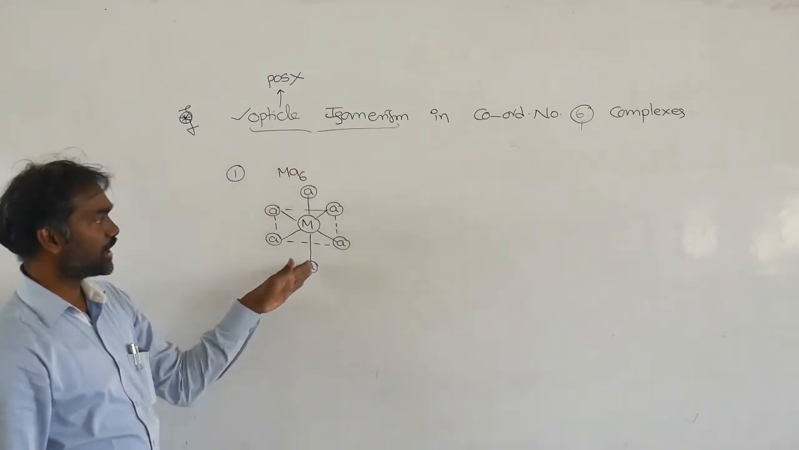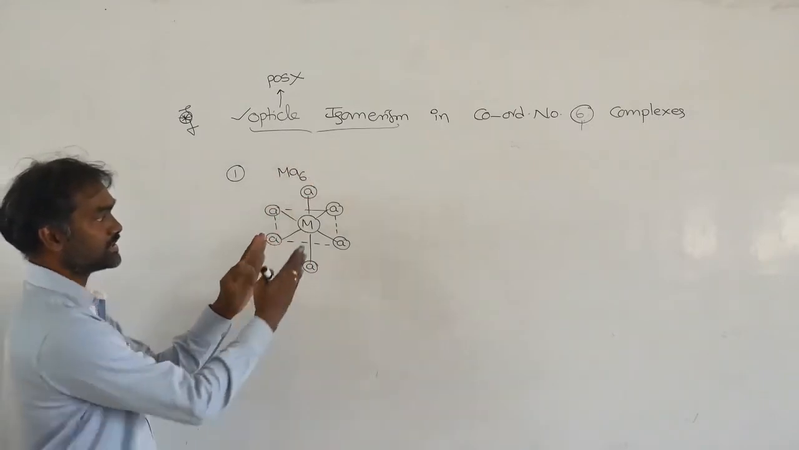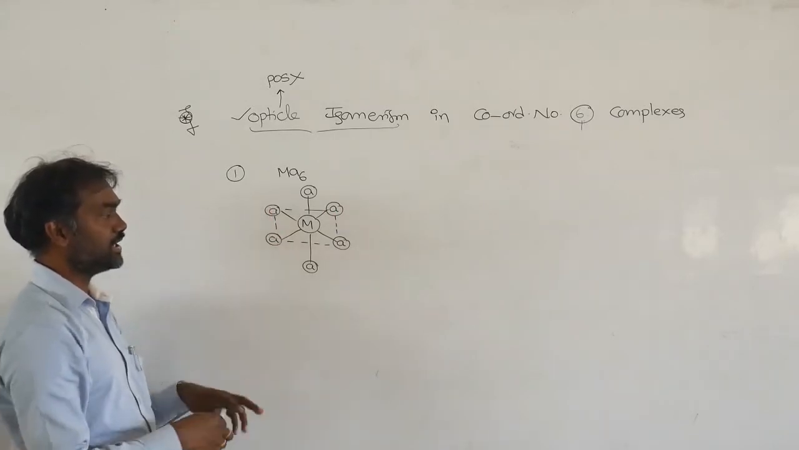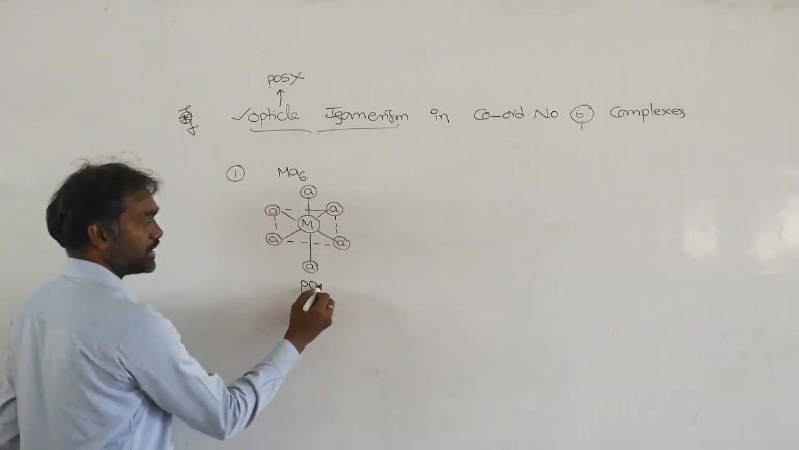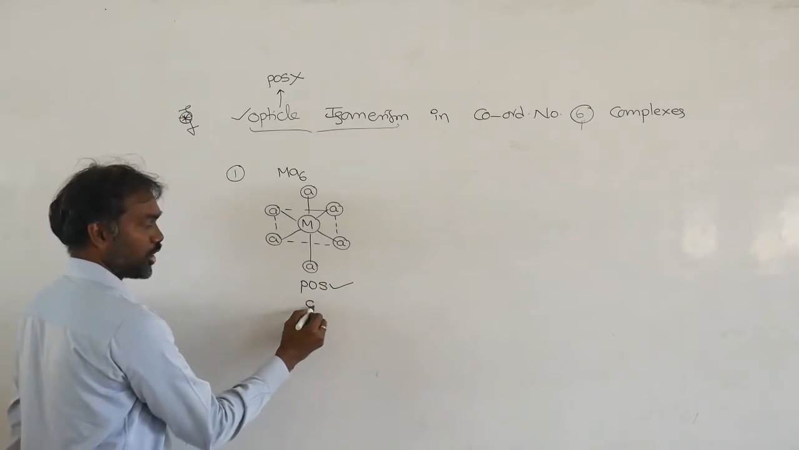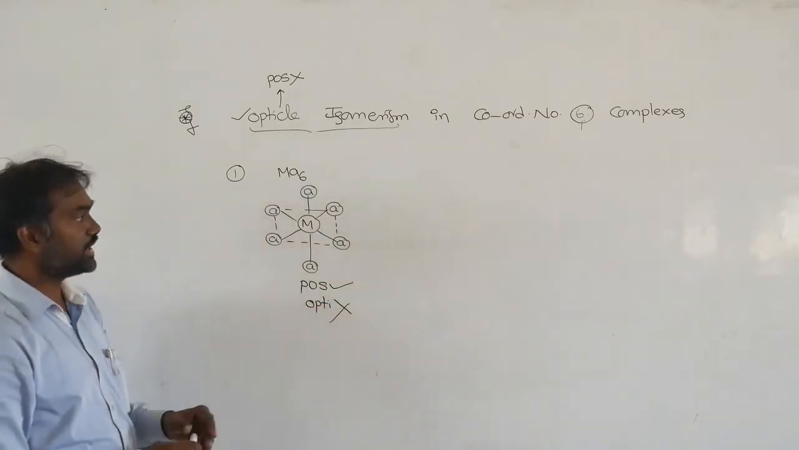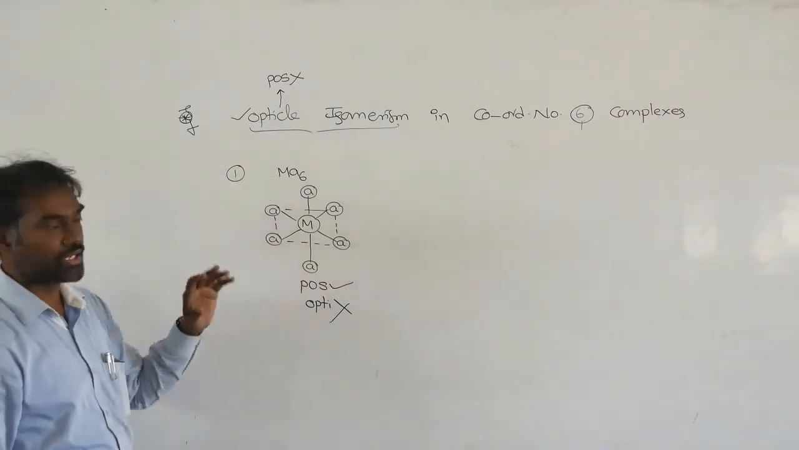Now what happens? On this axis you cut the plane like this. This side is also AA, this side is also AA. So that means plane of symmetry is there, so optically it is not active. It is not showing optical activity.